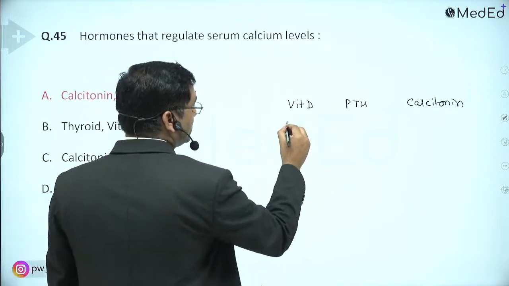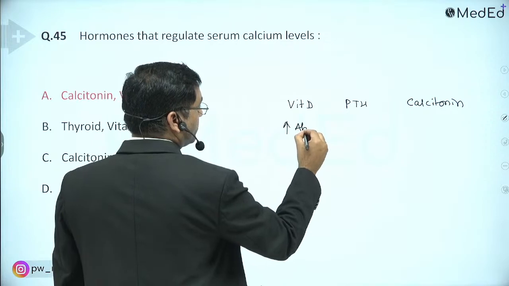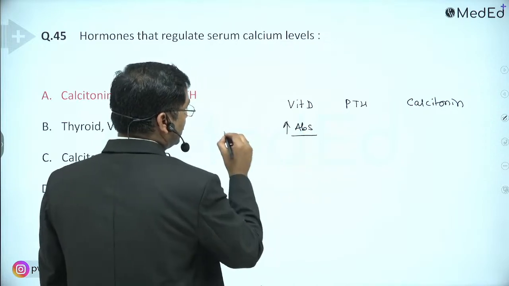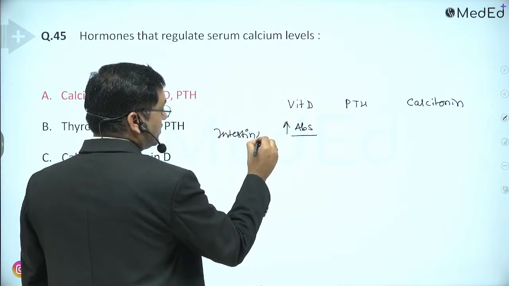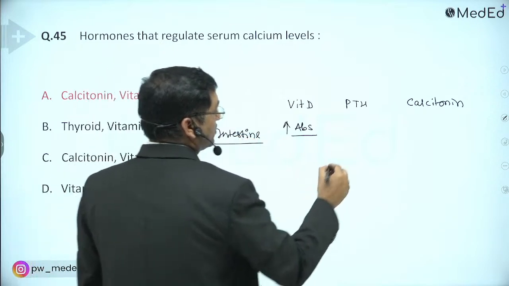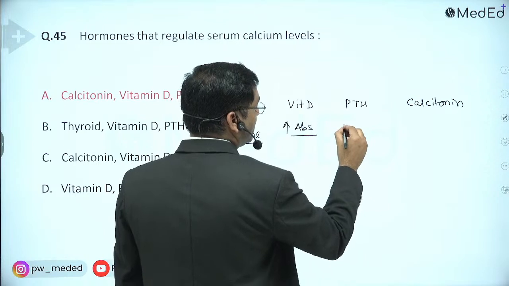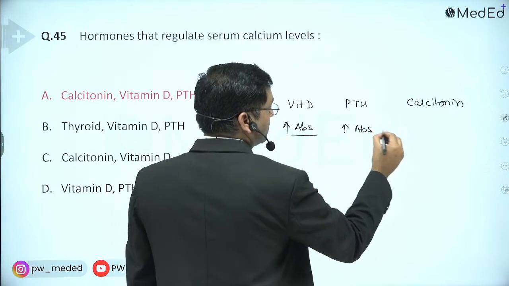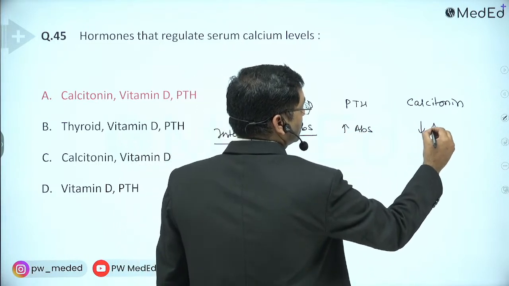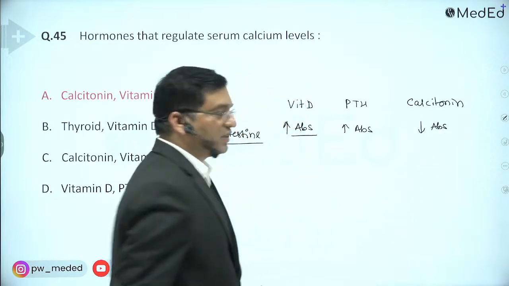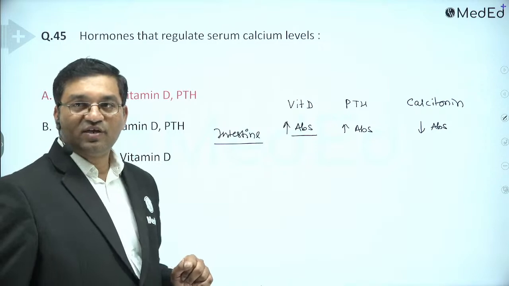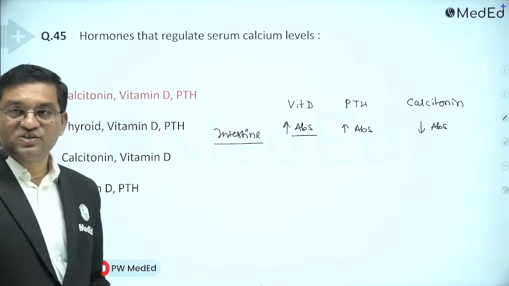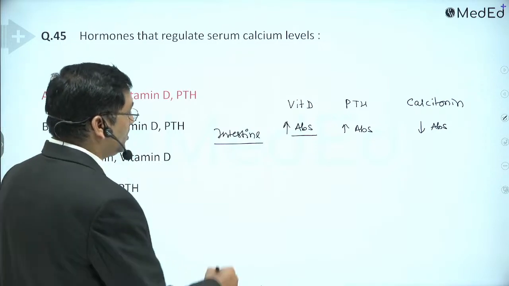Vitamin D increases the absorption of calcium from the intestine. Parathyroid hormone along with vitamin D increases the absorption. Calcitonin decreases the absorption from the intestine and is responsible for decrease in the serum calcium level. Answer is A. Yes, calcitonin, vitamin D, and parathyroid hormone.